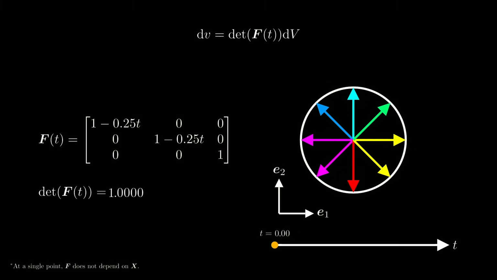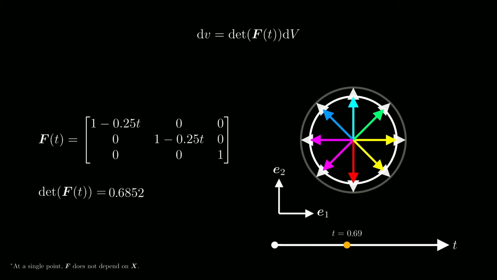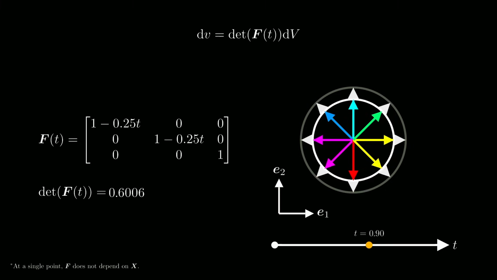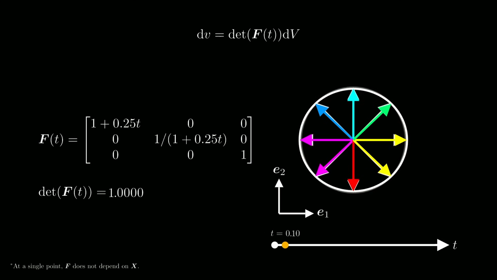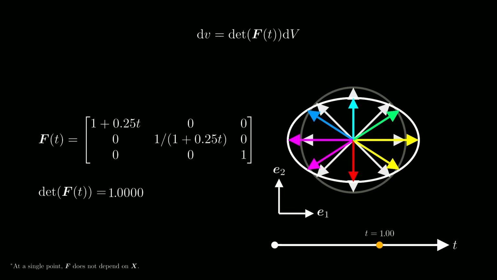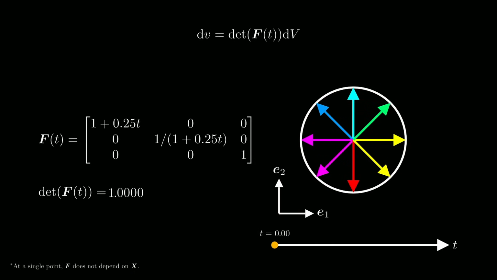Let's consider another deformation gradient. For this example, the determinant decreases over time, which means that the volume decreases. There are also deformations for which the shape of the volume changes while the determinant remains unchanged. In practice, we observe such deformations in incompressible matter such as water, certain types of rubber, or certain biological tissues.